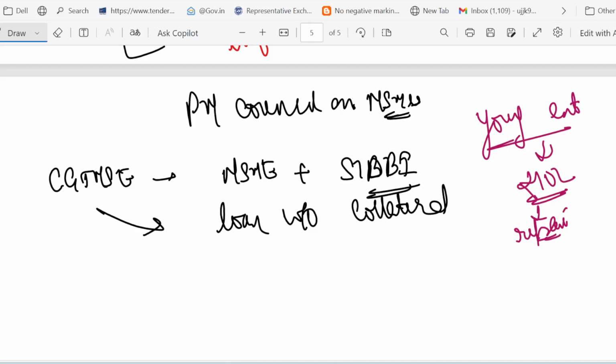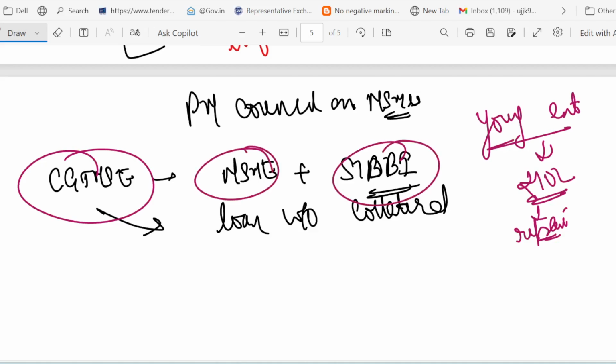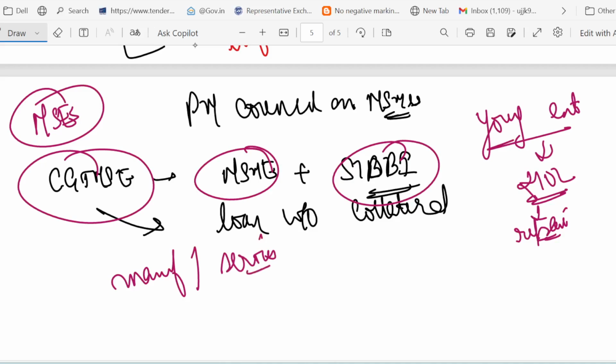So what we learned from this question is, first of all, the full form is clear: Credit guarantee fund trust for micro and small enterprise. Second, who set it up? MSME and SIDBI, both of them combinedly. The purpose is to help the MSE, micro and small enterprise, not large enterprise, to get loans without collateral or third party guarantee. It works by giving the bank a guarantee cover, and it applies to manufacturing and to services. Remember it. It is not about marketing, not about subsidy, and not for larger industry. So friends, always remember, CGTMSE is like a safety net for the bank so that a small business can get a loan easily without pledging property.